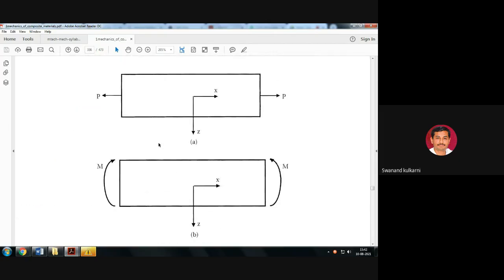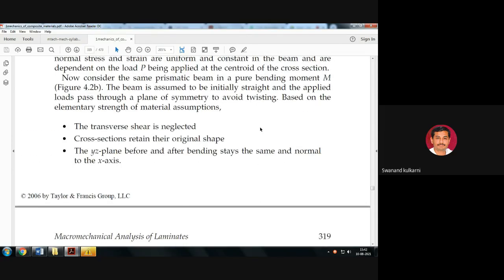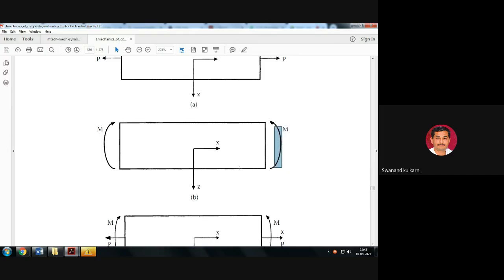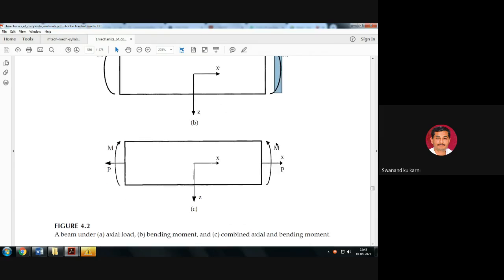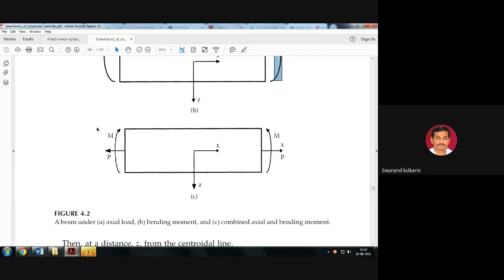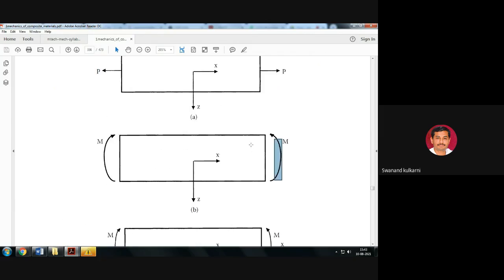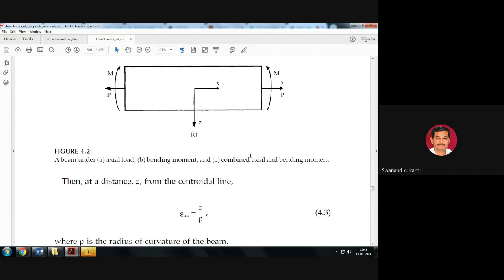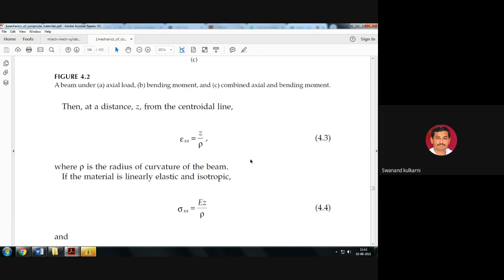Before that, let us consider that P is the amount of force applied to this particular element. Suppose we consider a beam as the element. In the first case, P is the tensile force applied here. In the second case, this is the bending applied here, where the curvature on both sides shows bending. The third case is combined loading, where tensile as well as bending are both applied. So in the first case an axial load, in the second a bending moment, and in the third a combined axial load and bending moment are applied.